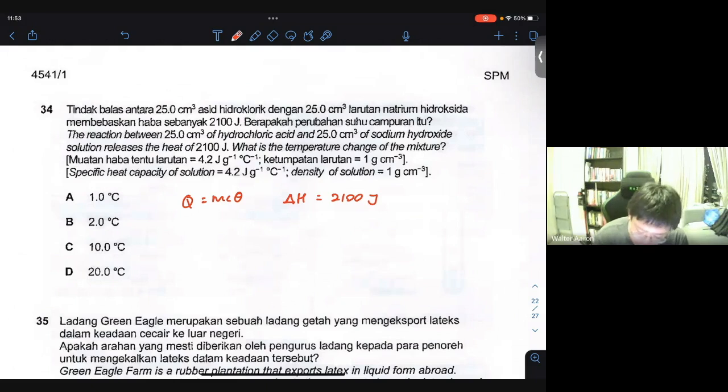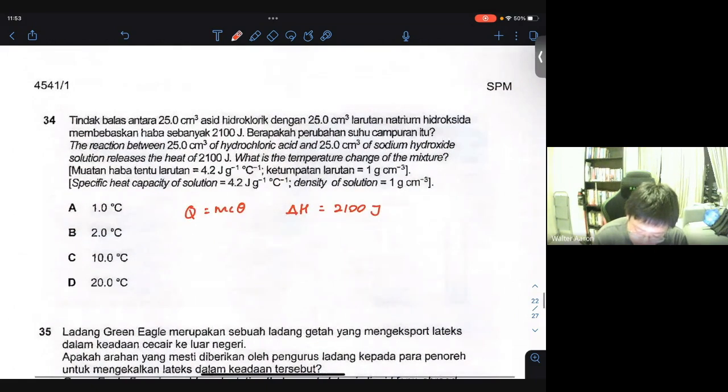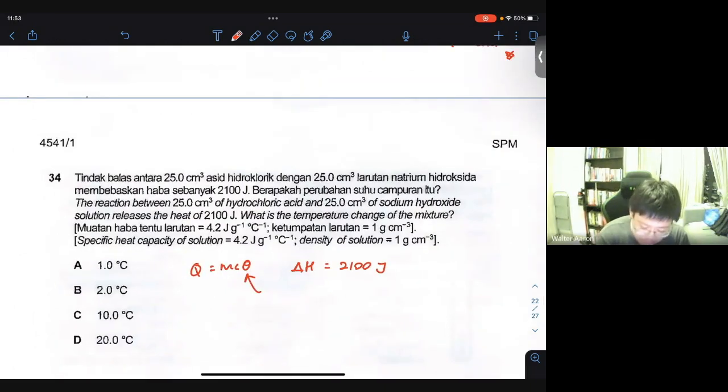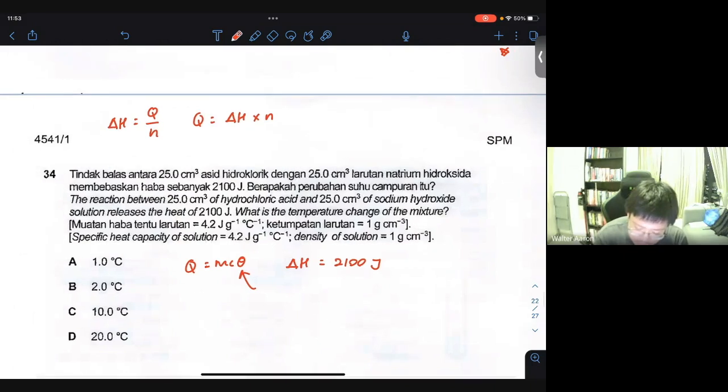Okay, all right. So now what we're going to do is trace it back to theta. The first thing to do is to calculate the number of moles, because right now delta H is equivalent to Q over N. We're trying to find Q first. So Q is equivalent to delta H multiplied by N. Your N will be based on the solution that you use. In this case here, it will be 25 cm cube.